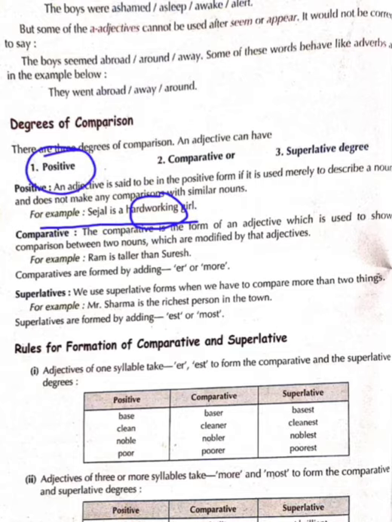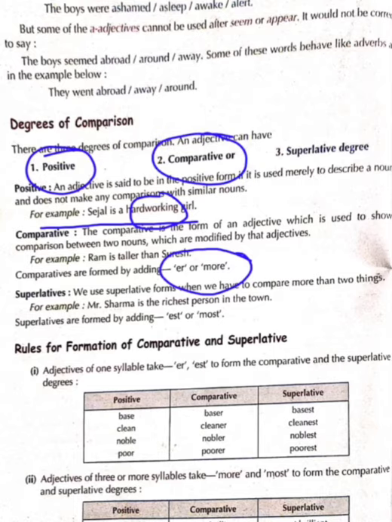Comparative. The comparative is the form of an adjective which is used to show comparison between two nouns which are modified by that adjective. For example, Ram is taller than Suresh. Either ER will be there or more will be there. Both formations show that comparison is being made here.